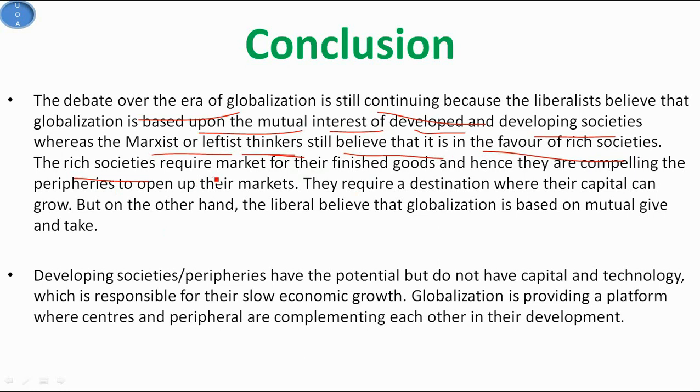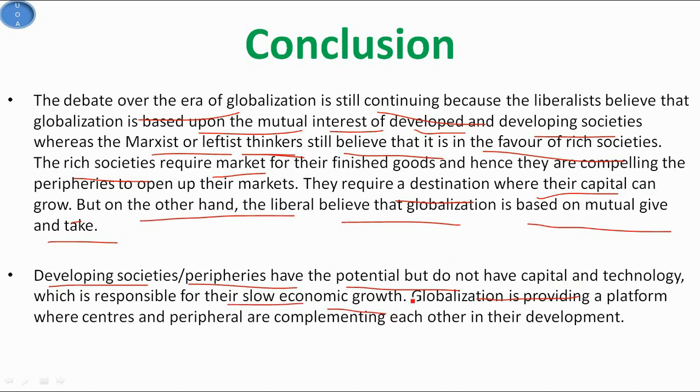The rich societies require a market for their finished goods, and hence they are compelling the peripheries to open up their markets. They require a destination where their capital can grow. But on the other hand, the liberals believe that globalization is based on mutual give and take. So the developing societies or the peripheries have the potential but do not have capital and technology, which is responsible for their slow economic growth. So globalization is providing a platform where centers and peripheries are complementing each other in their development.